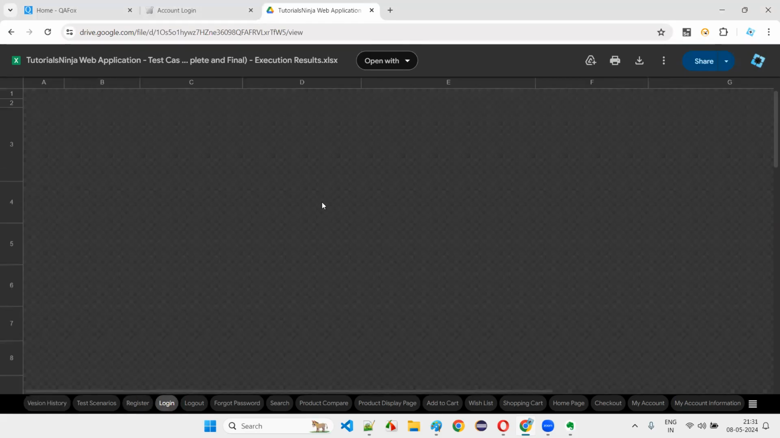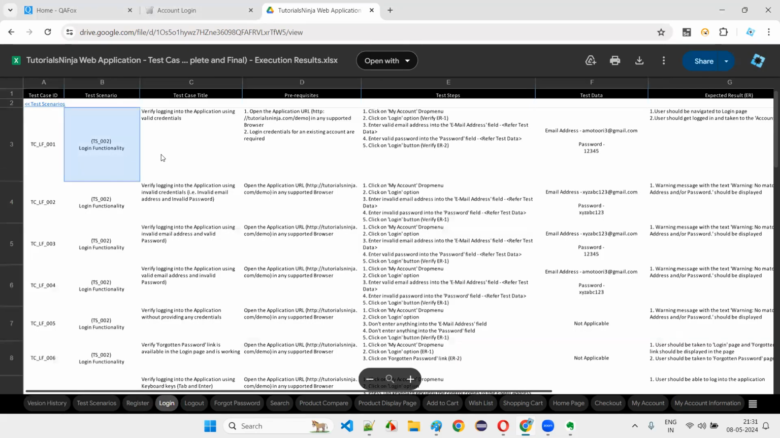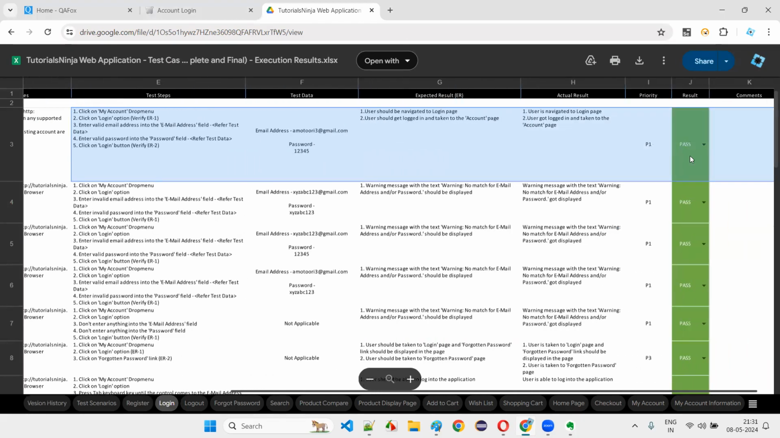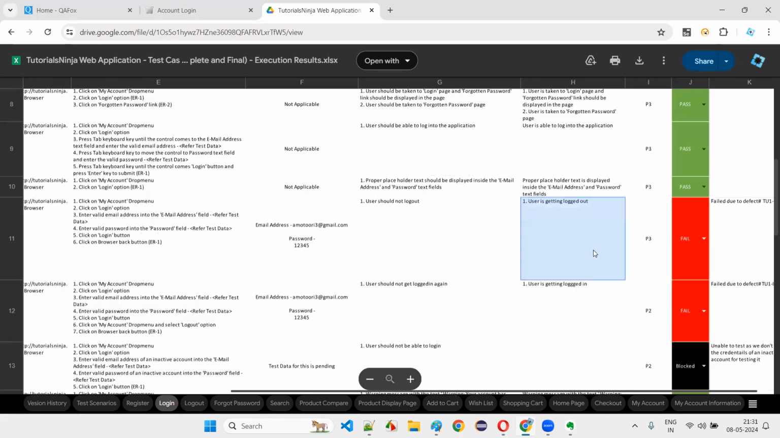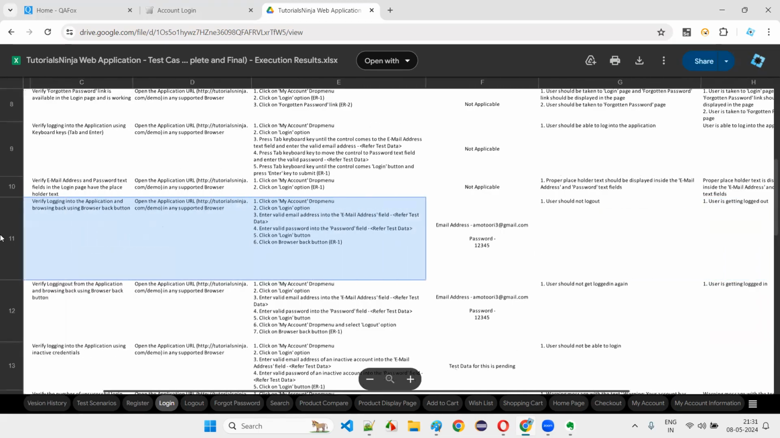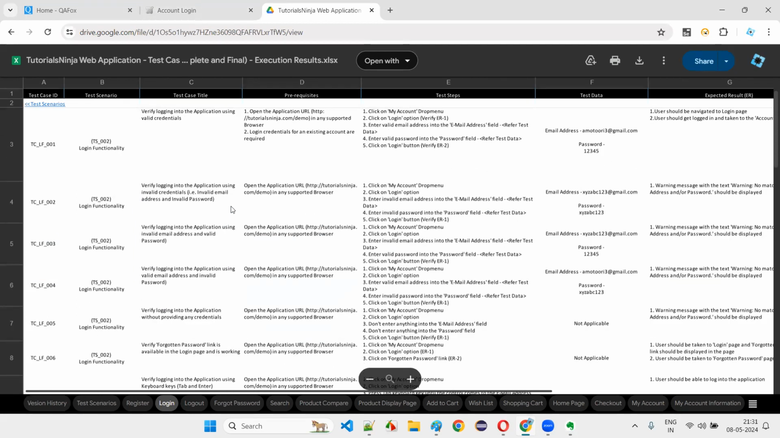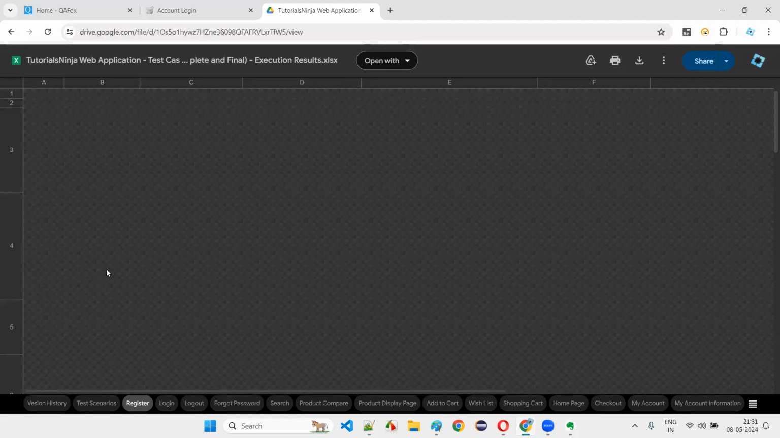Let's go to the login and see the test execution. For example, for the first test case, what is the execution here? You see, it's pass. You see this particular test case got failed. Verify logging into the application and browsing back, something got failed. There is another thing, register account. There is a very simple test case that I can show you as a failure.